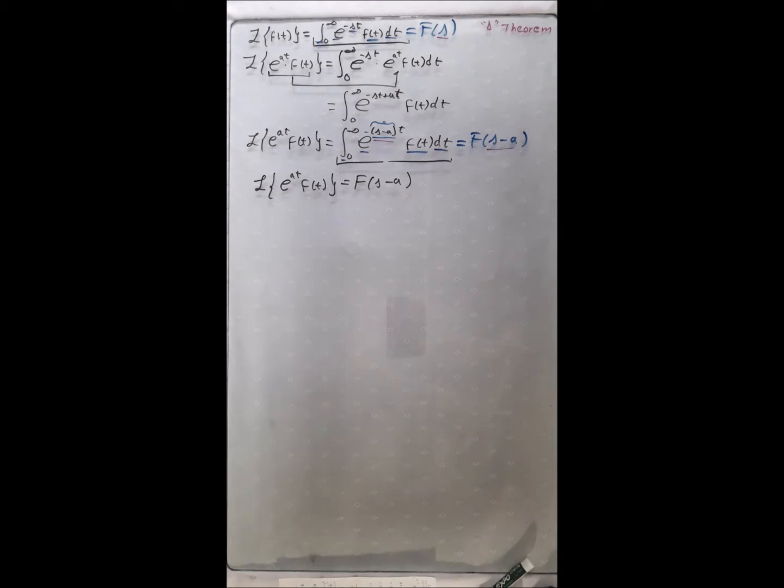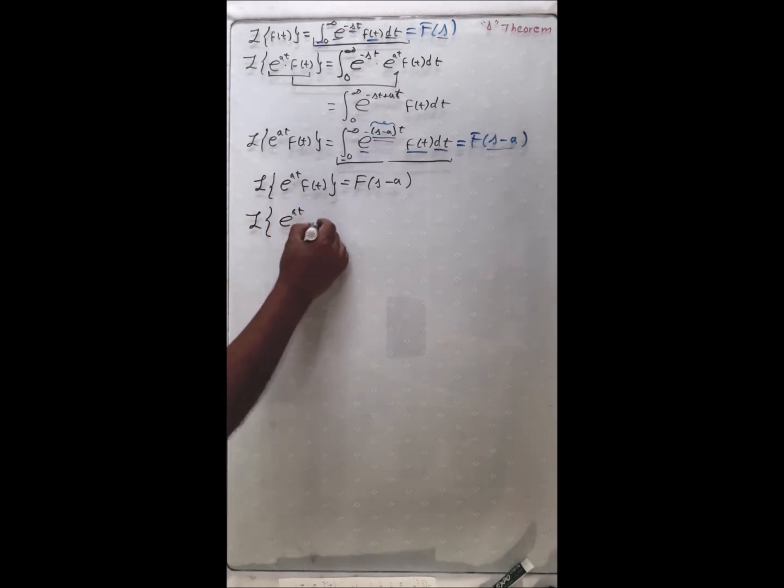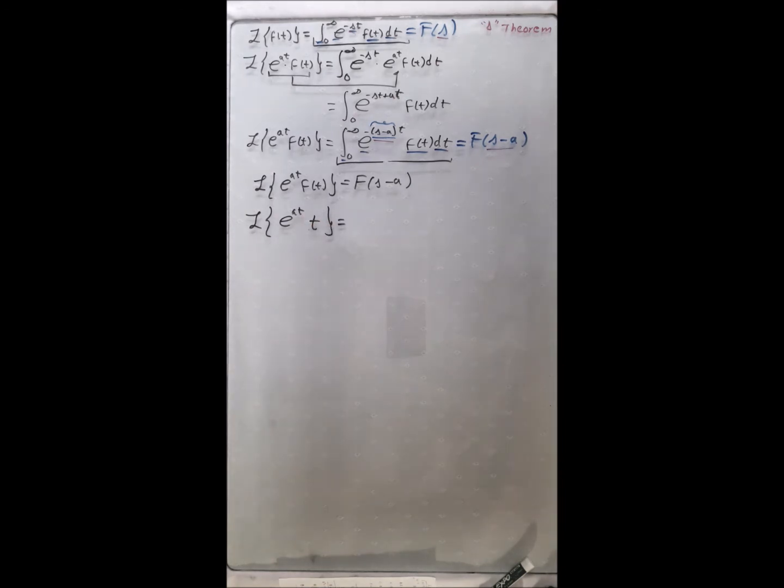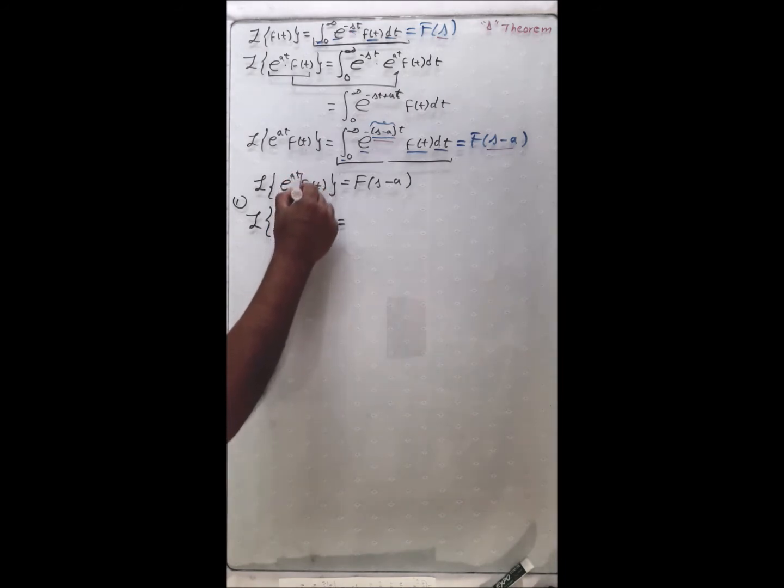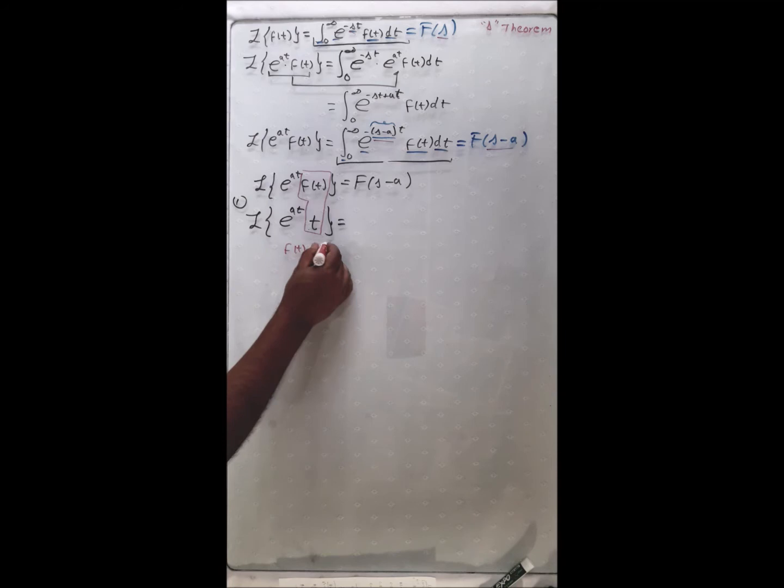Okay, let's see some examples. Let's do this Laplace transform. What is the Laplace transform of exponential of at times t? Okay, this is just a little example. Let's use generic a so that we can develop a formula. So according to this, f of t is equal to t.